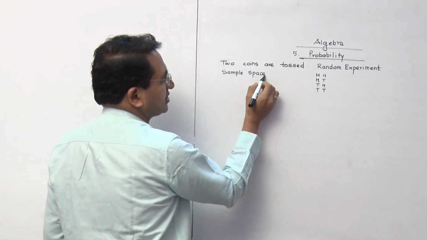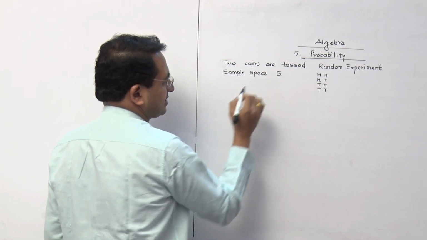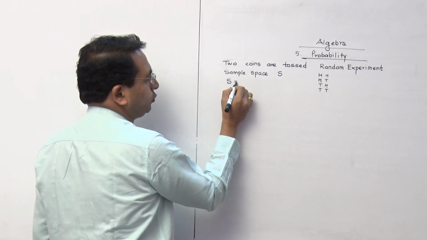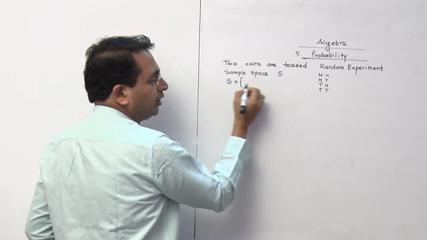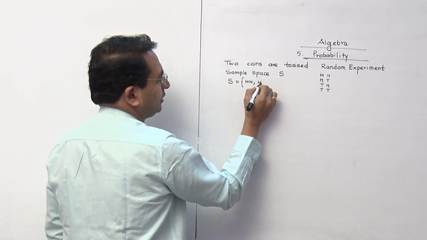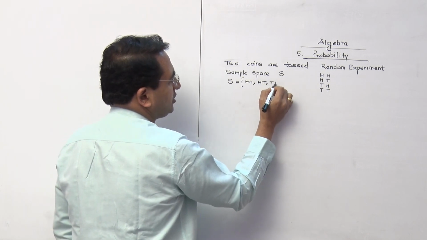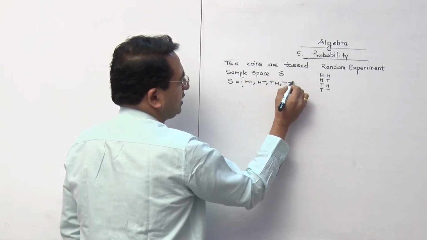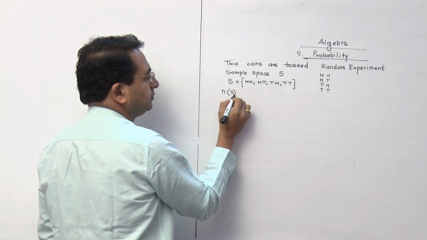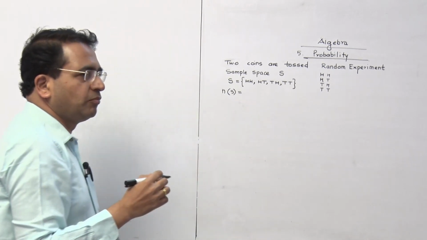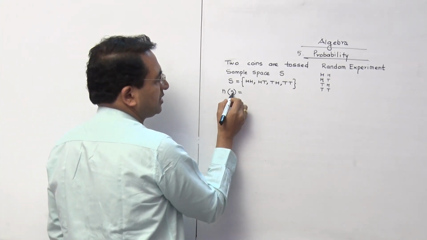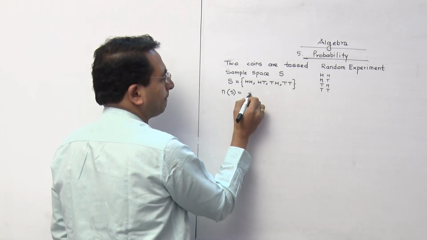We write the sample space as capital S, S is equal to, in the curly bracket, we write down these outcomes: HH, then HT, then TH, and the last one TT. And then we have to write N of S. N of S means the number of points in the sample space. So, the number of points in the sample space is 4. Correct?